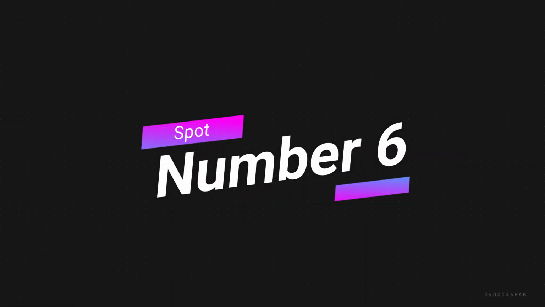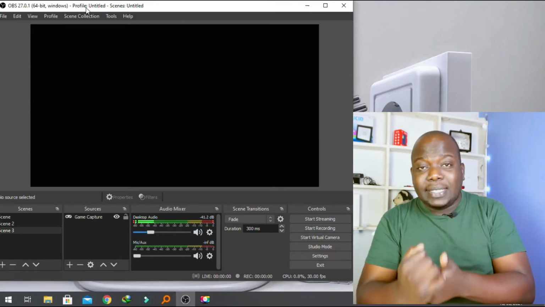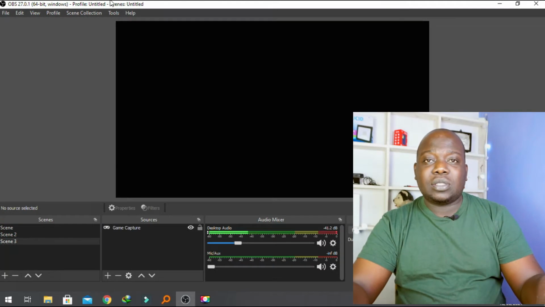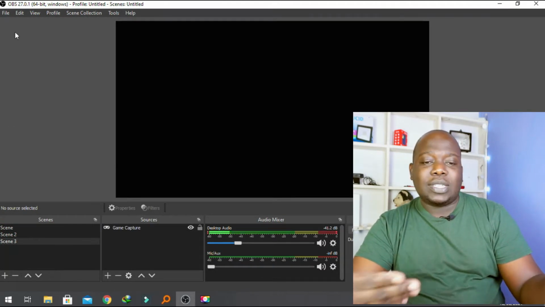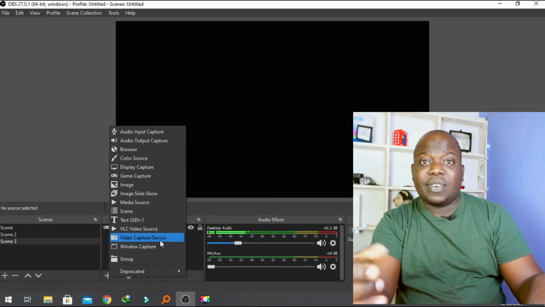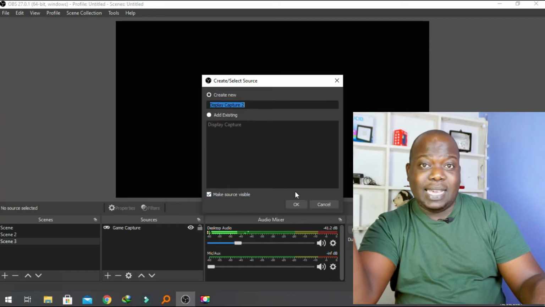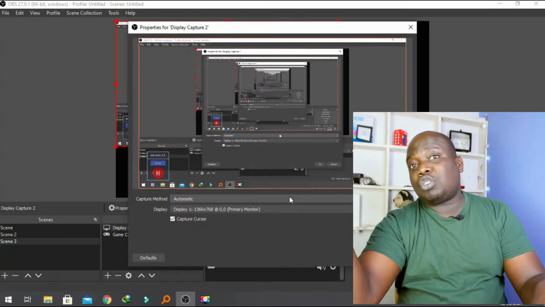Spot number 6 is taken by OBS Studio. Now OBS Studio is also a free application right there, because it is open source, and this is one amazing software. Now OBS Studio over here is what I normally use for, let us say, capturing my video screen. However, it became very famous among gamers. This is because of its streaming capabilities.